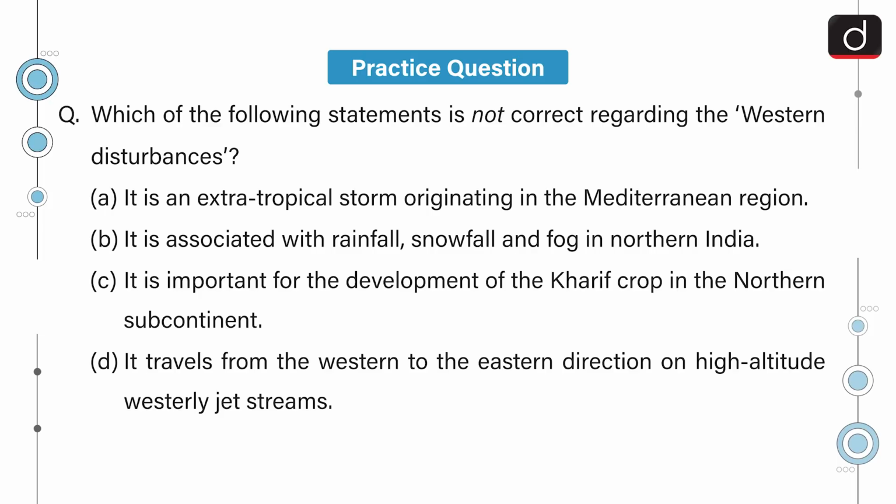Now it's time for the practice question. Which of the following statements is not correct regarding the Western disturbances? It is an extratropical storm originating in the Mediterranean region. It is associated with rainfall, snowfall and fog in northern India. It is important for the development of the Kharif crop in the northern subcontinent. Or, it travels from the western to the eastern direction on high altitude westerly jet streams.